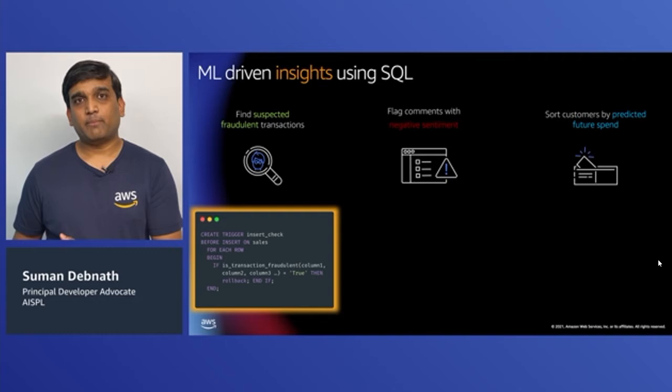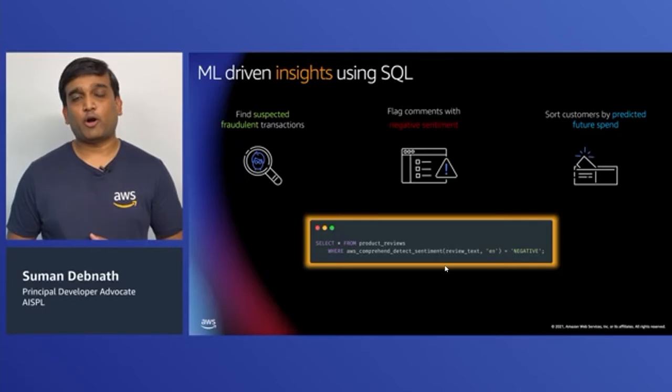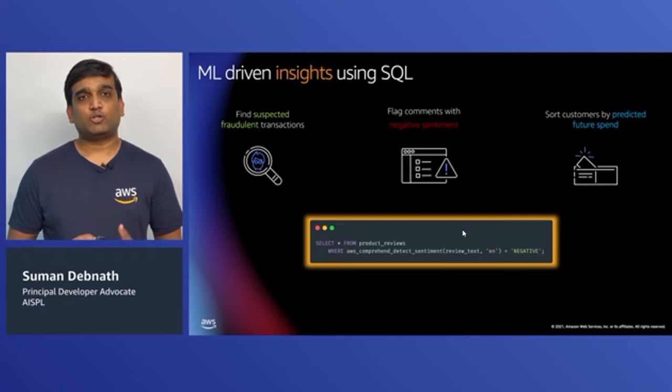Second example, which we see here, uses Comprehend service, which looks for negative sentiment in a given piece of text. Let's assume that you have product reviews in your Aurora database. And what you can simply do is call this SQL function aws_comprehend_detect_sentiment, which can predict if a review has a positive or a negative sentiment.